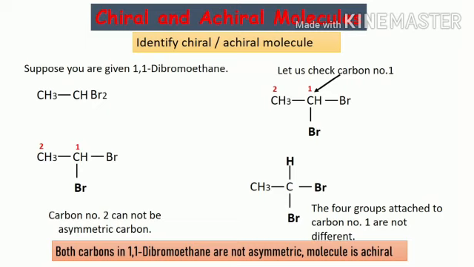Similarly, by analyzing the molecule 1,1-dibromoethane, you can conclude that it does not contain a chiral carbon. So, the molecule is achiral and it will not exhibit optical isomerism. In this video, we discussed the concept of chirality and how to identify chiral molecules. In the next video, we'll explore the concept of optical isomerism further.